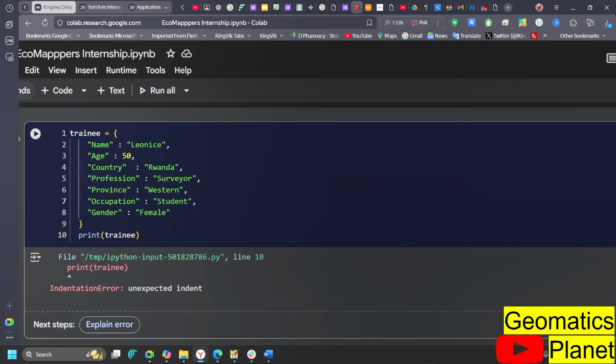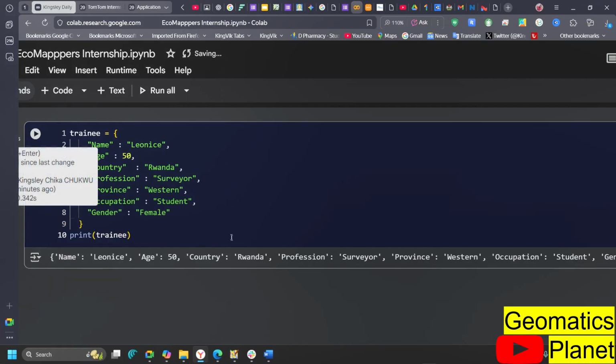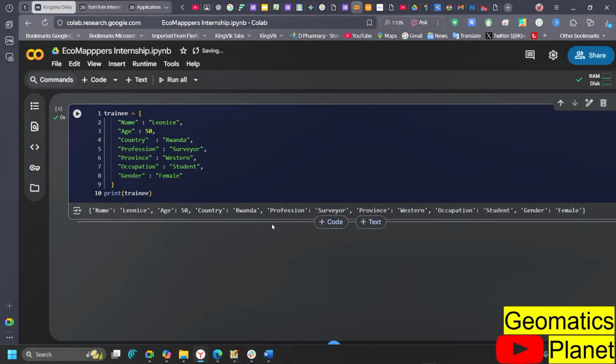Print trainee, unexpected indentation error. Okay, so this is supposed to start from the beginning. Then I will run it again. So you can see here now that this is everything that have to do with Leoncy. And you can see here that it has outlined her name, her age, everything in this particular pattern. So what I'm trying to say is that this is just a way we put this up. And remember, like I said, it is ordered. So you can see that from the name, it didn't change anything.